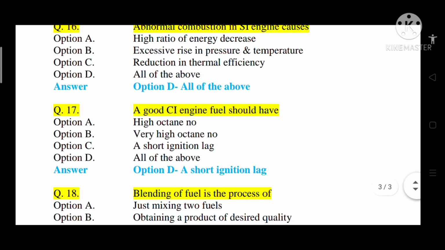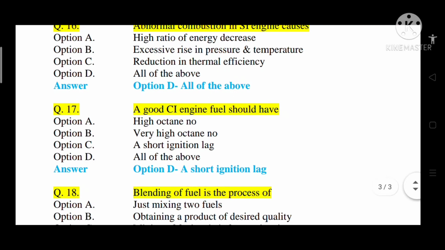Question number 17. A good CI engine fuel should have option A, high octane number, option B, very high octane number, option C, a short ignition lag, option D, all of the above. So the correct answer is option C, that is a short ignition lag.